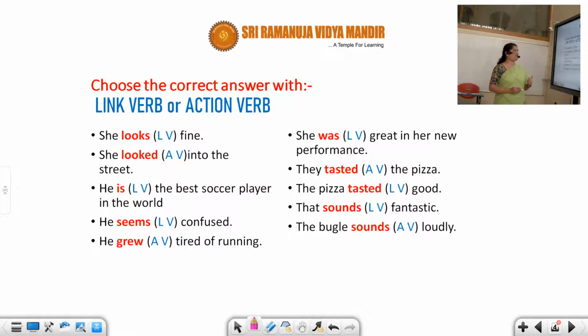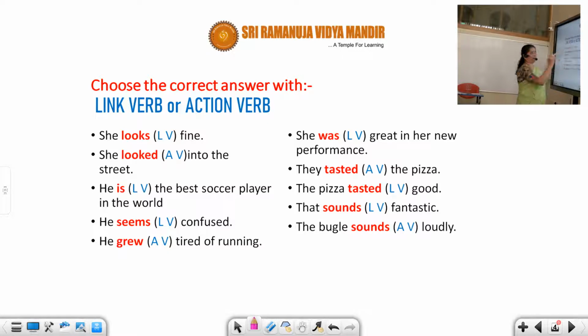I gave you, she looks fine. You must have remembered, students, I told you how to identify whether a verb is an action verb or a linking verb. I gave you a blunt symbol: apply is over there. If you apply is and the sentence is still sensible, then it is a linking verb. If your sentence is not sensible, then it is an action verb. I've told you this previously. Now we'll apply the same trick over here.